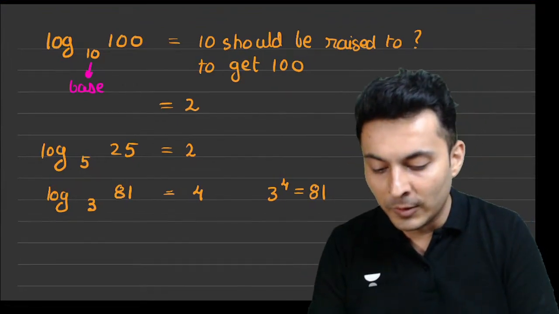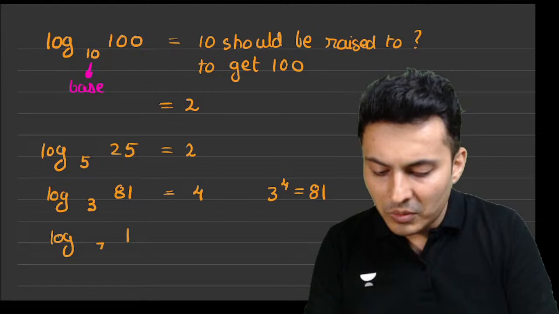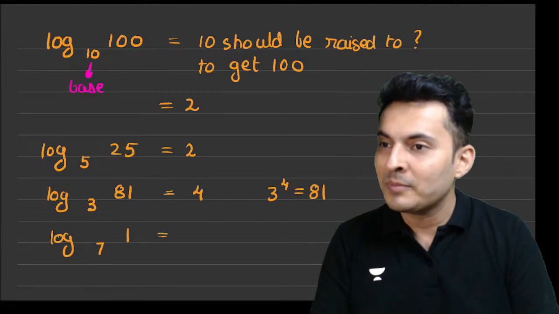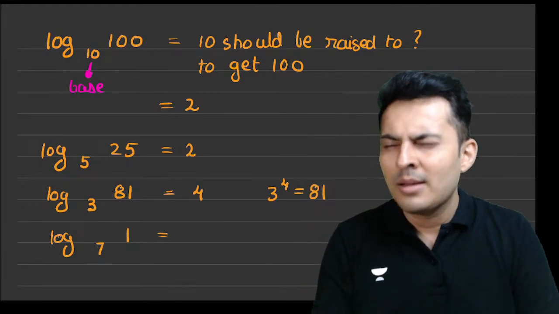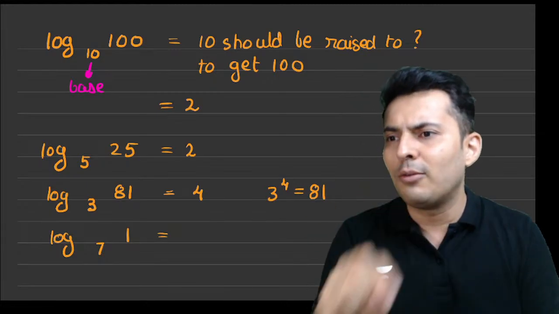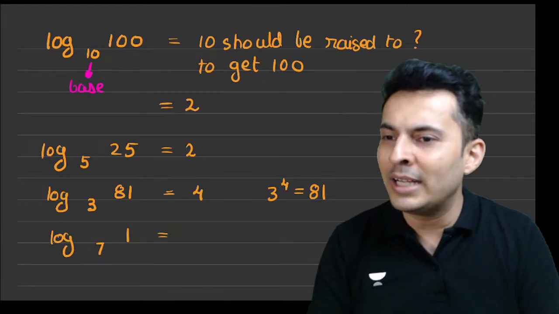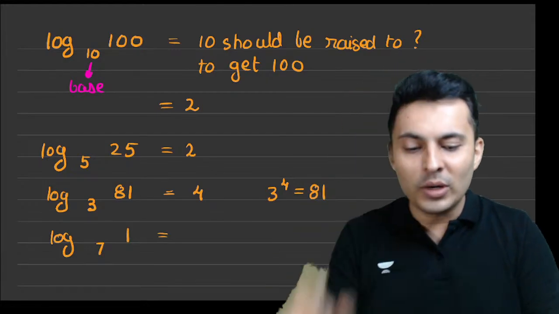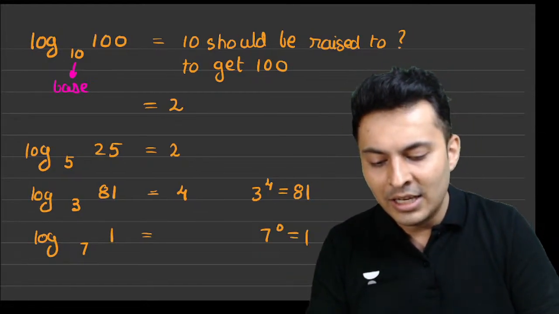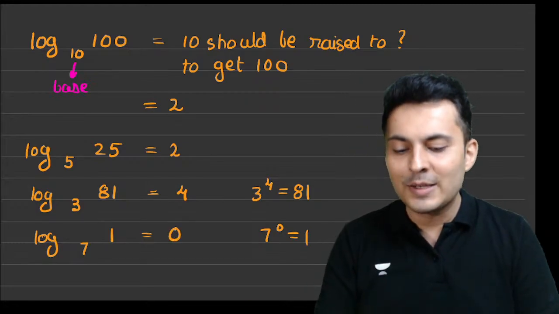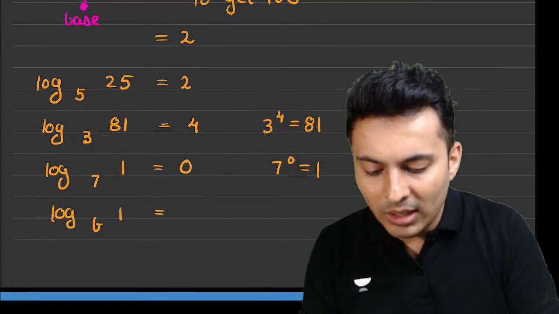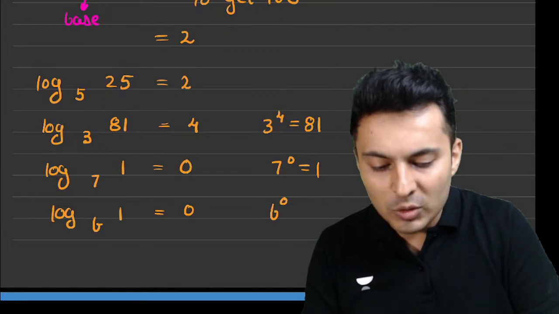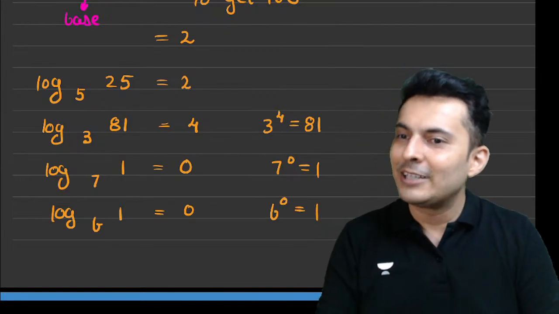Very good. Log of 1 to the base 7. What do you think it is? Everybody should spam the answer. 7 should be raised to which number to get 1? Think about it. Any number raised to 0 is 1. So 7 raised to 0 is 1. So the answer is 0. In fact, log of 1 to any base is always going to be 0, because any number raised to 0 is 1. Very good. Excellent.